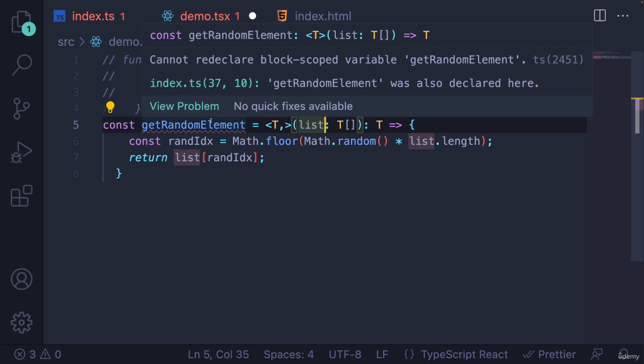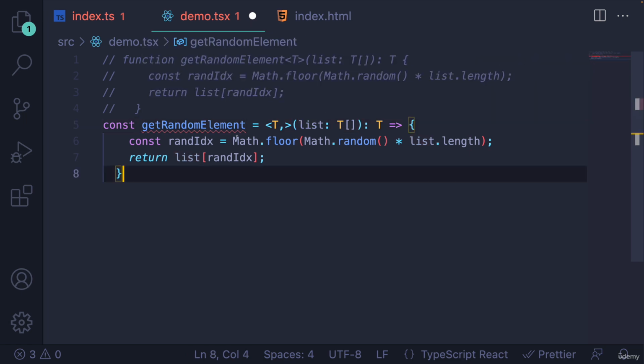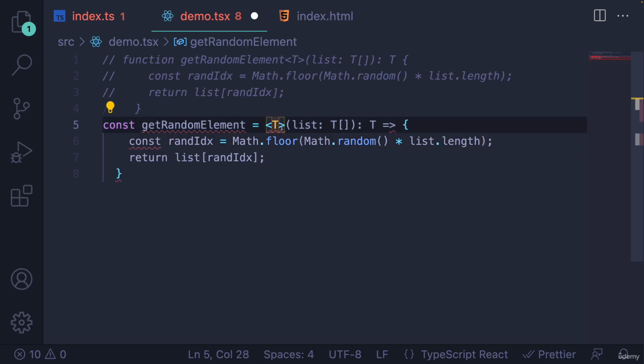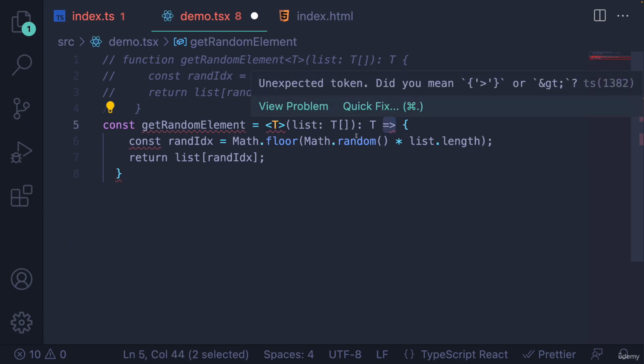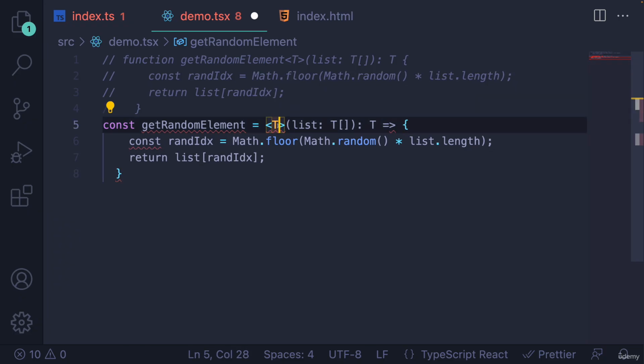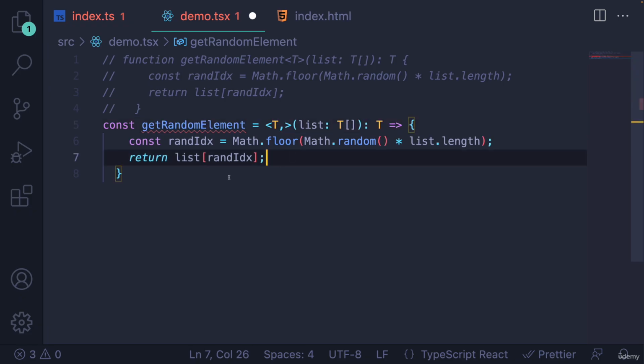And then it's going to complain, oh yeah, it's just complaining that there's two getRandomElements. It doesn't matter. That's not the error that we're worried about. It's actually able to understand this syntax now. So you have to add that weird trailing comma after that type parameter. So just beware of that. If you are working in a TSX file and you write an arrow function that is a generic function, it's going to mess everything up unless you add in that trailing comma.